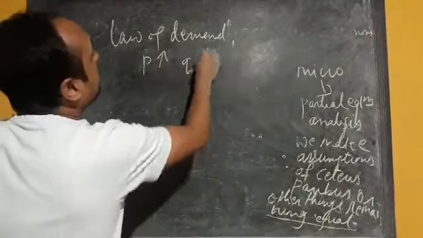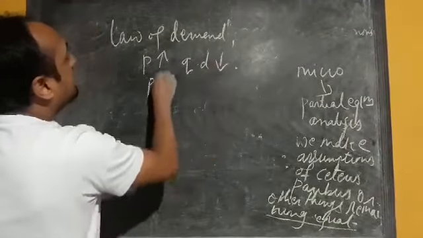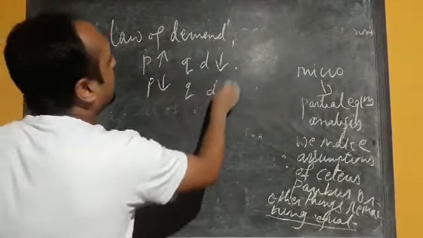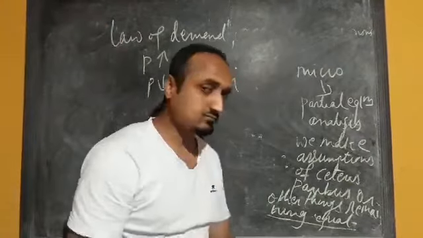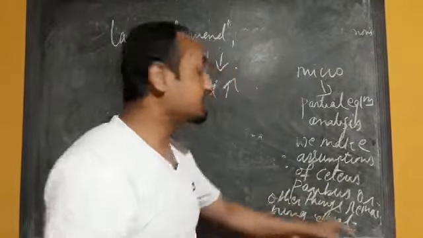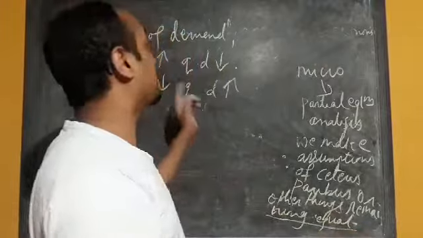When price of commodity increases, quantity demand decreases, and when price decreases, quantity demand increases. So what are those other things remaining constant while formulating this law of demand?